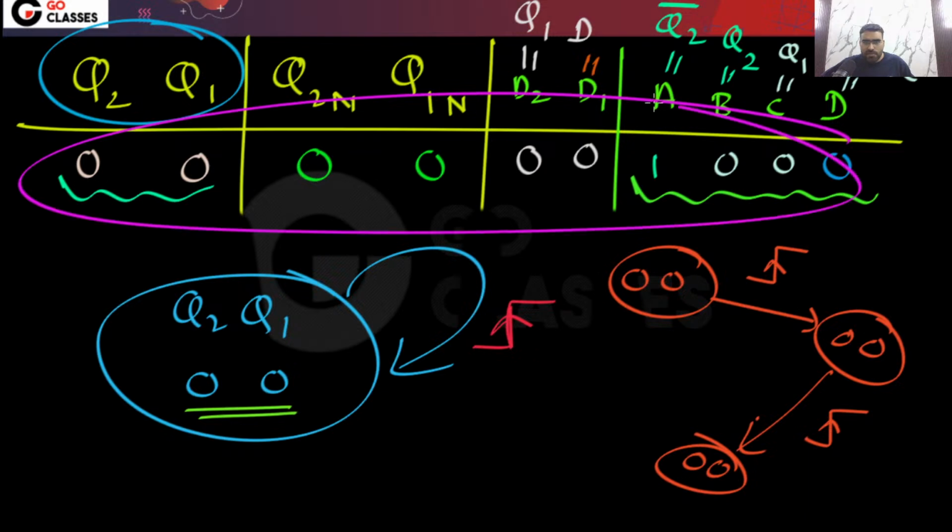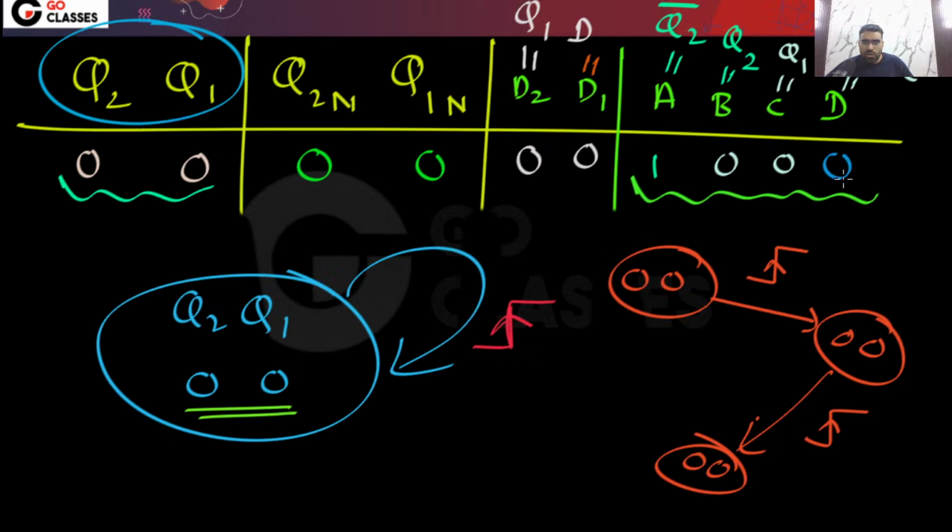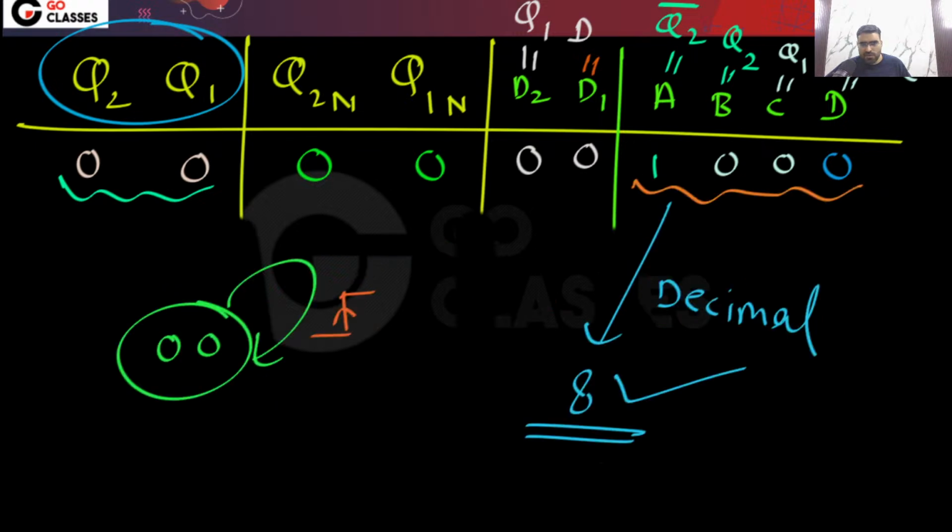If you make the state transition table, you will easily find out that your answer will be 8. Because if your current state is this, then the next state is also this. Means if your ABCD value is this, then after the clock pulse, in the next clock cycle, the same value will happen. The ABCD value will not change. So that is the reason the answer is 8. Okay, so this is a very simple question.